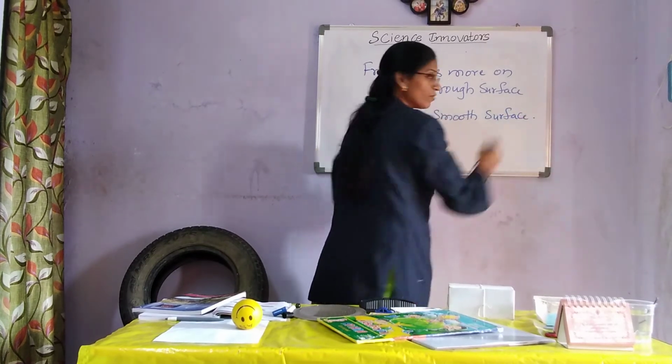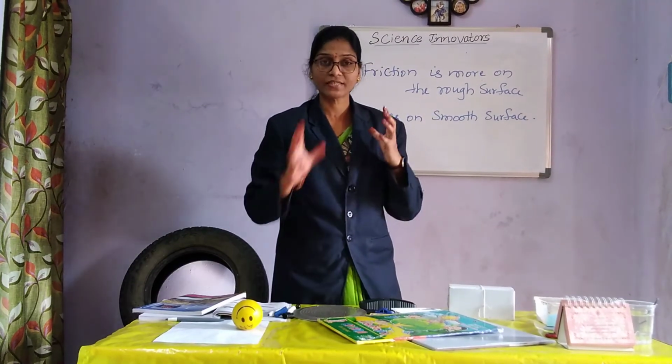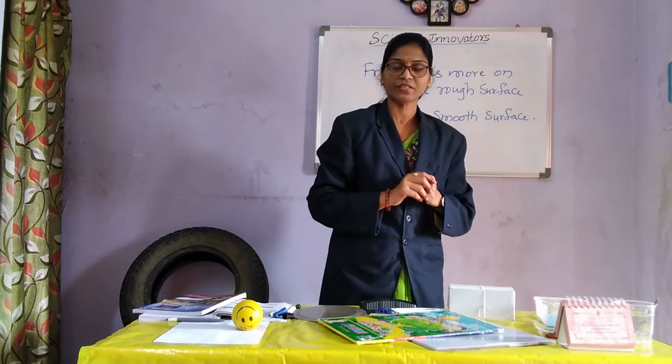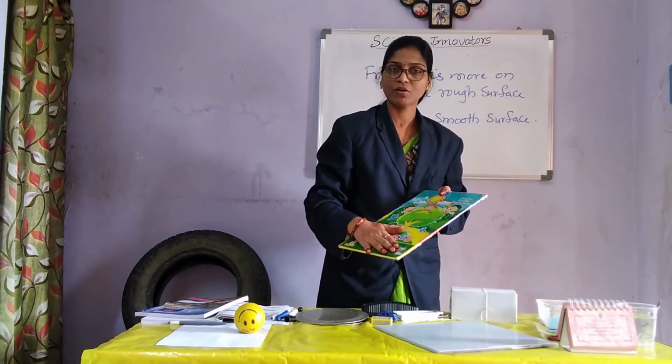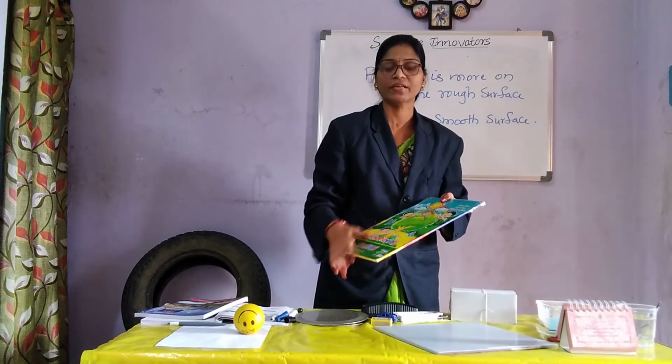So here what I want to tell you is that friction is necessary in our daily life activities. Without friction we cannot do any work. Why? Because without friction we will easily slip over the surface and slip down. We cannot do any sort of work. Hence friction is very, very important.